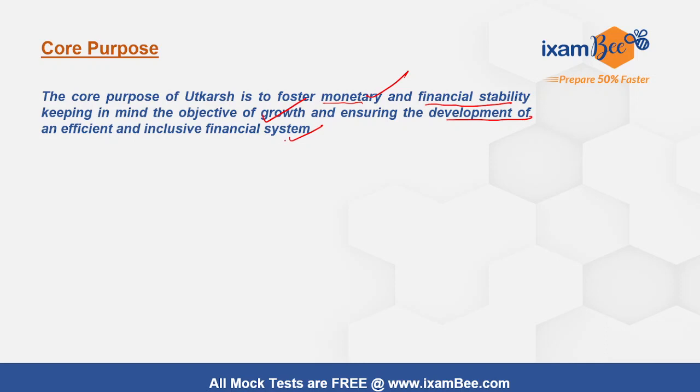That says it all. All the financial intermediaries, all the components of the financial system should work in a more efficient, robust, and coordinated way in order to achieve the overall monetary and financial stability, and to achieve the ultimate objective of economic growth of a country.